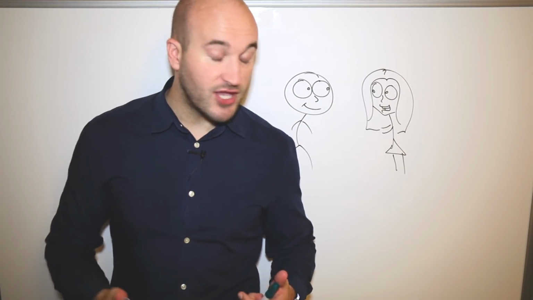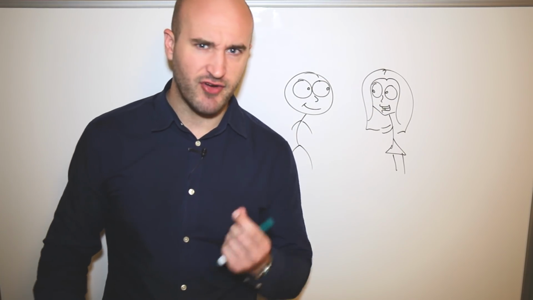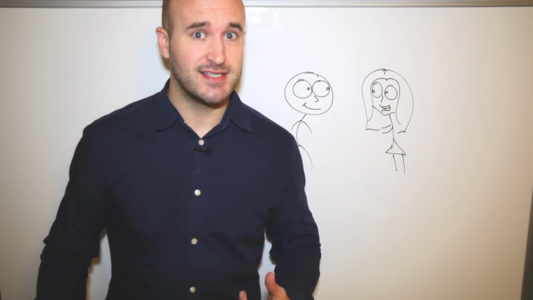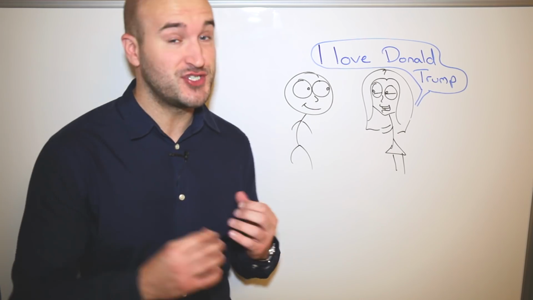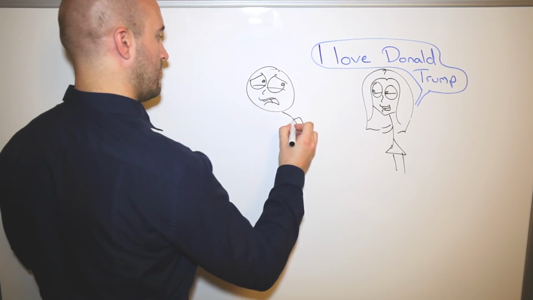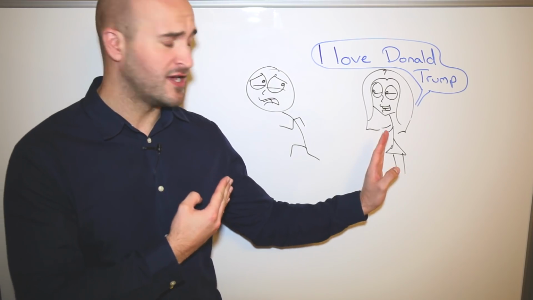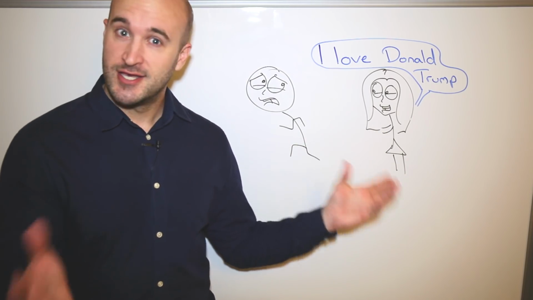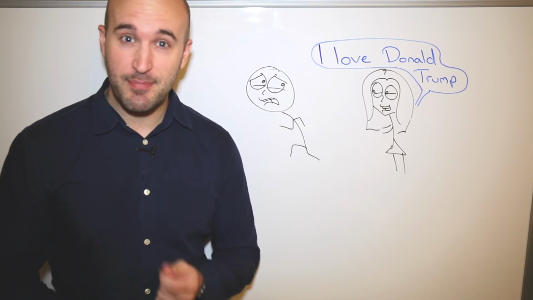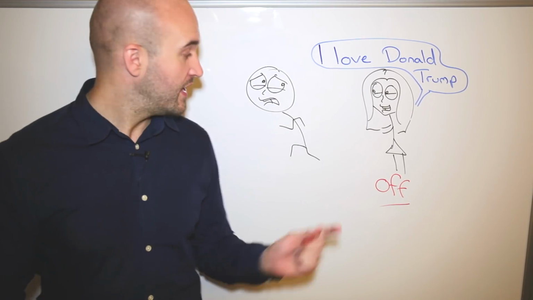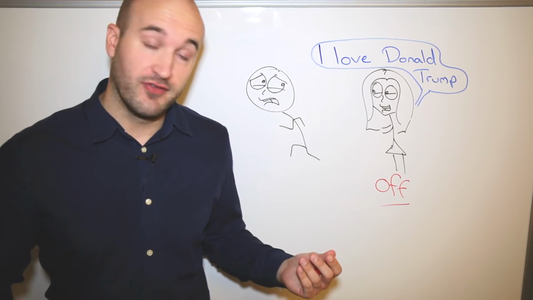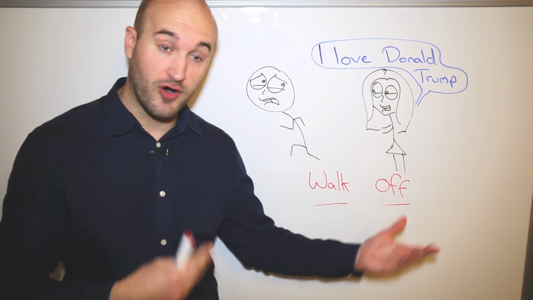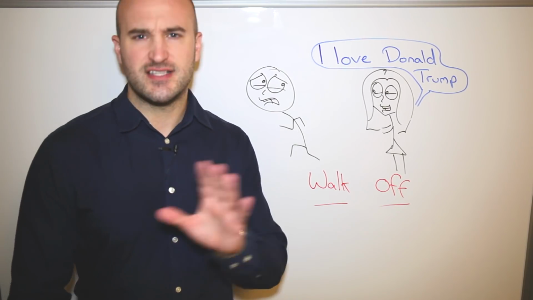So how about another example? Let's say you're with your friend, you're talking, you're having a good time, right? But then your friend says this. Yeah. You're a normal person, so this should be your reaction. You want to separate from your friend by walking. You probably guessed it. Remember, separate, off. What's the method of separating from your friend? Walking. So the verb, to walk off. You could say walk away, that's fine too.